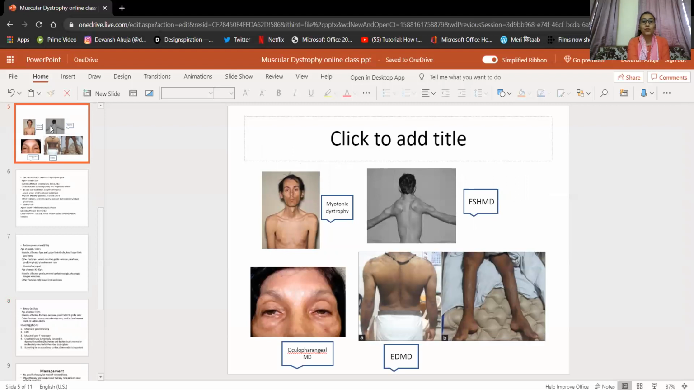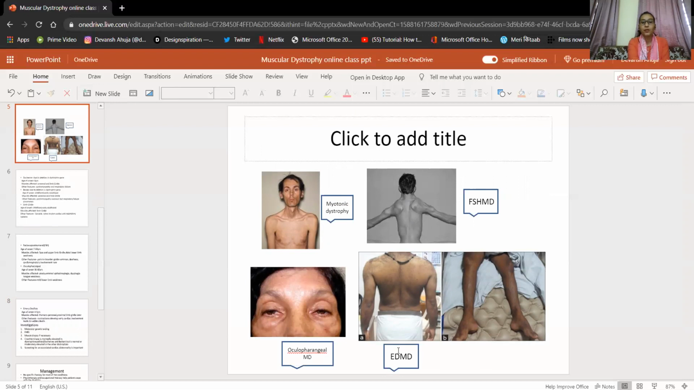So the first one is the myotonic dystrophy picture that I explained earlier. Next is facioscapulohumeral muscular dystrophy. You can see that there is a weakness of the scapular muscles and a weakness of the humeral muscles. So this is showing the features. This is oculopharyngeal muscular dystrophy. Ptosis is there. External ophthalmoplegia is there. So this is showing the picture of oculopharyngeal muscular dystrophy.